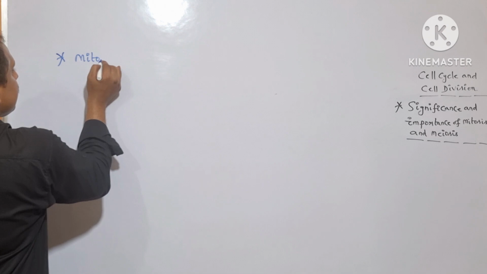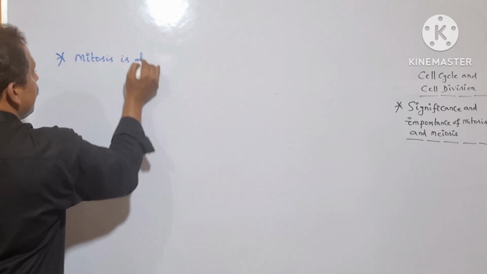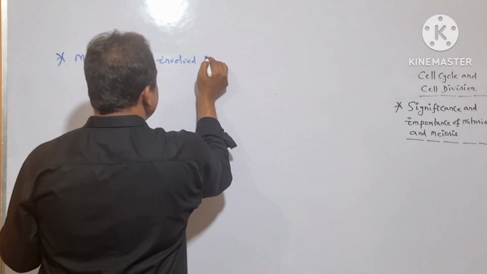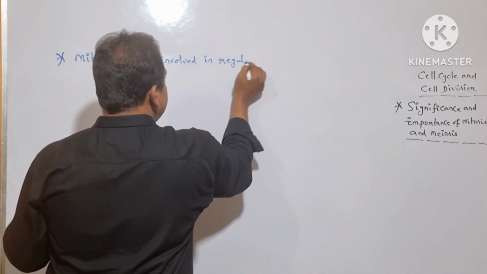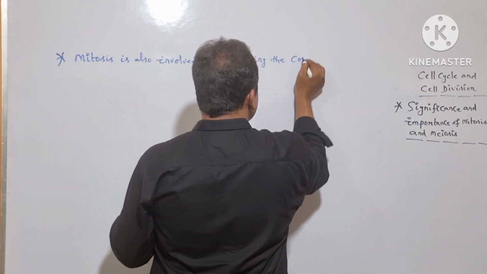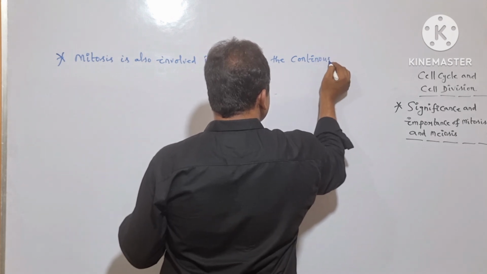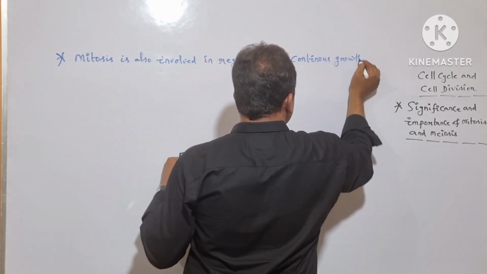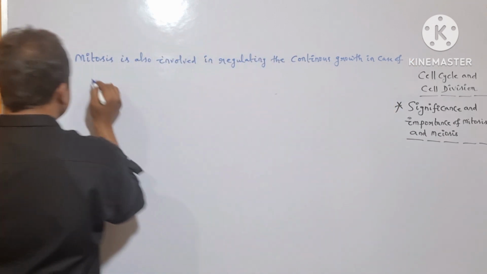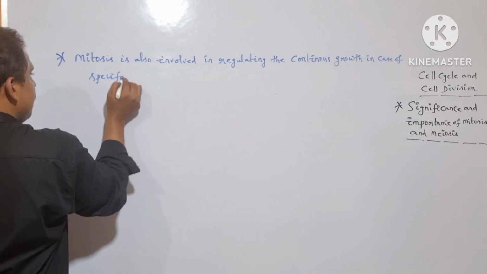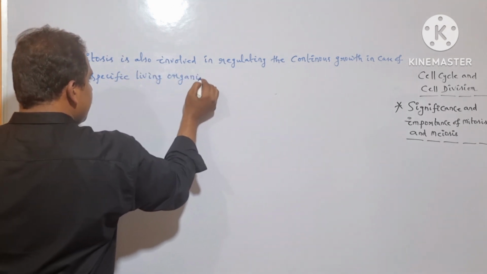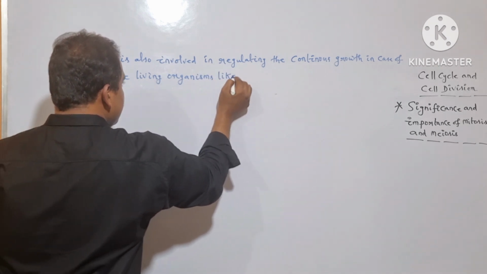Mitosis is also involved in regulating the continuous growth in case of living organisms like plants, throughout their life cycle.